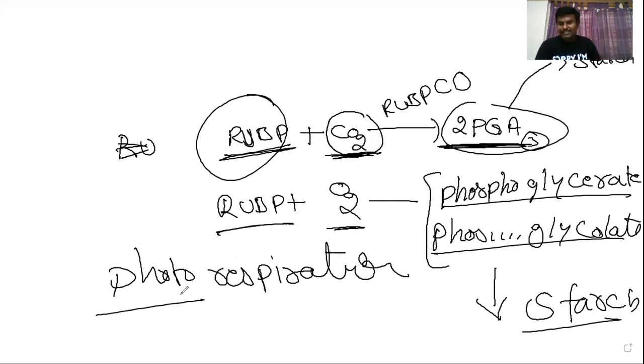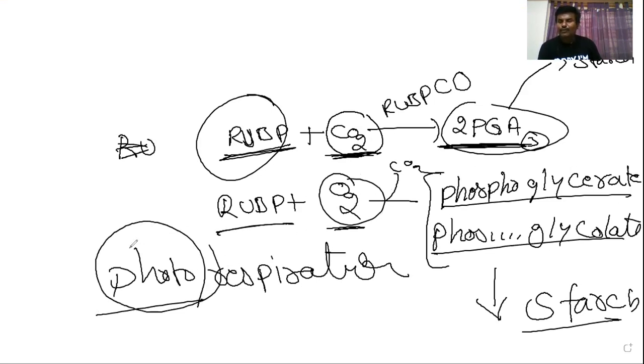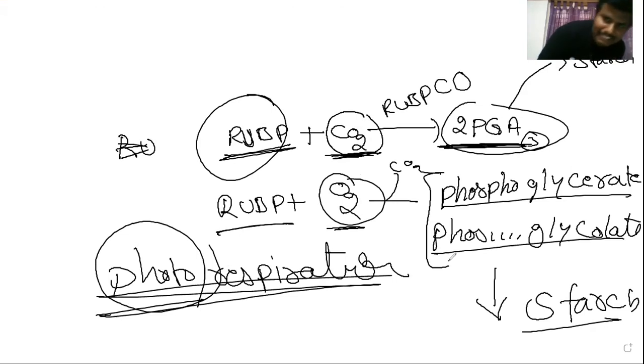See, photo means light, respiration means what? Oxygen is taken in and carbon dioxide is released. This is called respiration. This entire process occurs in the presence of light. That's why it is called photorespiration. Topic is finished. But if you write like this, only two points, you will not get full marks. So in the textbook, what was there? Those points, if you write, then you will get full marks.